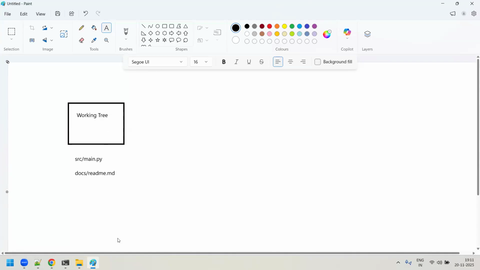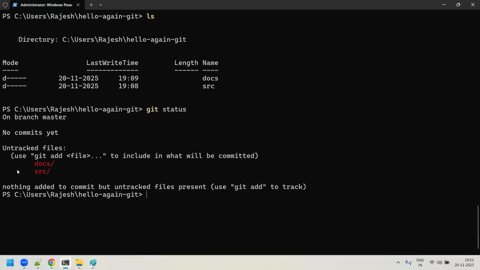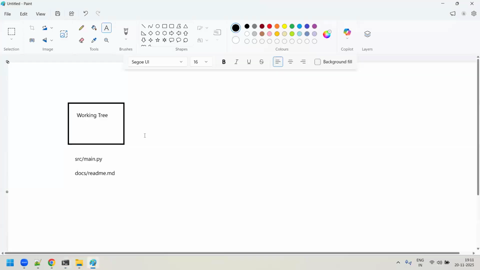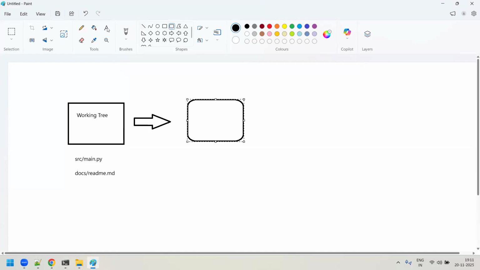Now, when you execute git status, you can see it is showing as untracked. Now you say, I want to move these files from the working tree to the staging area. This is your staging area. So what you do is run a git add command.